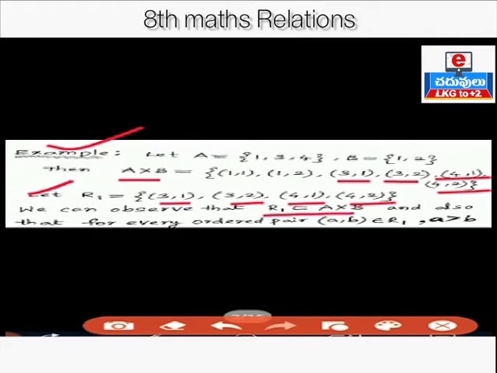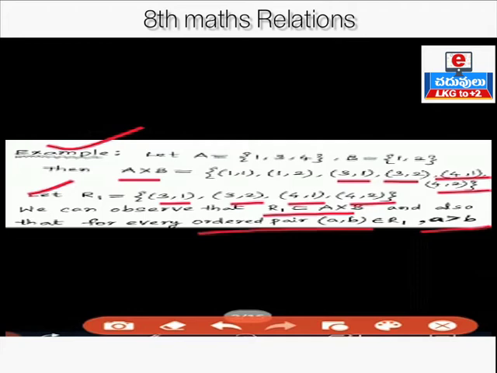If you observe all the elements in relation R1, the first coordinate is greater than the second coordinate. In all the ordered pairs of relation R1, the first coordinate is greater than the second coordinate. So we can write that for every ordered pair (a, b) belongs to capital R, a is greater than b. a is greater than b means the first coordinate is greater than the second coordinate.